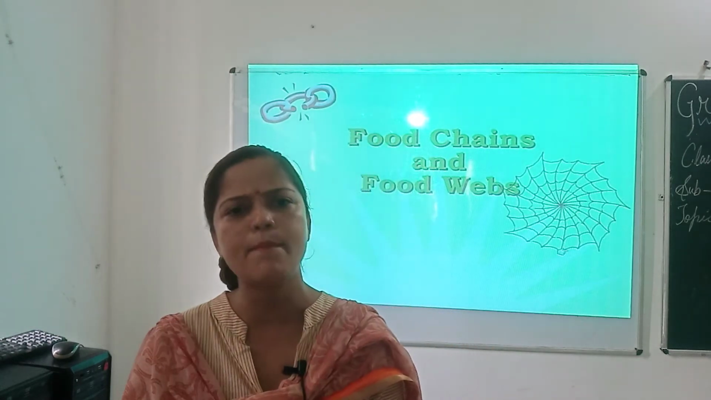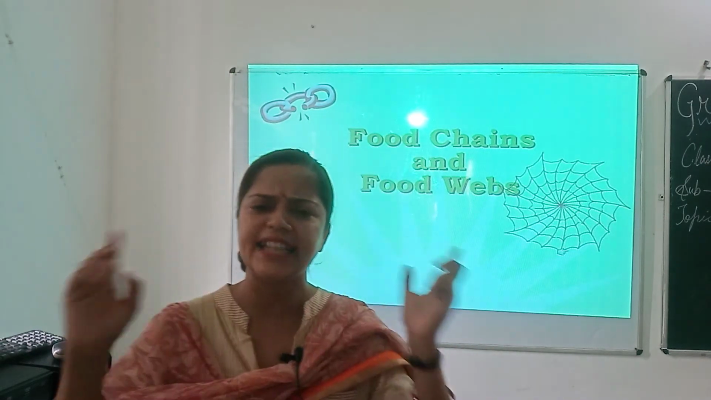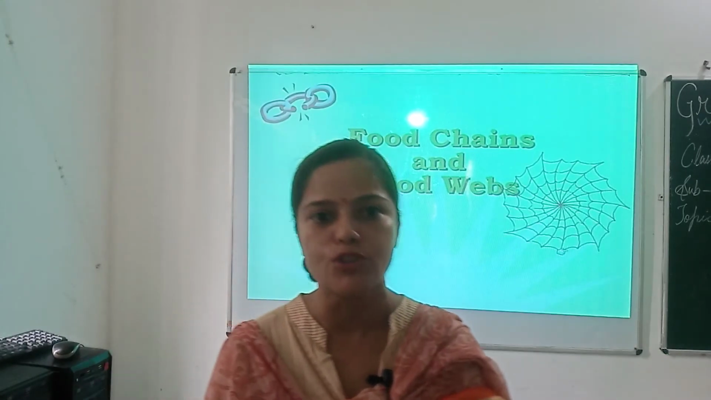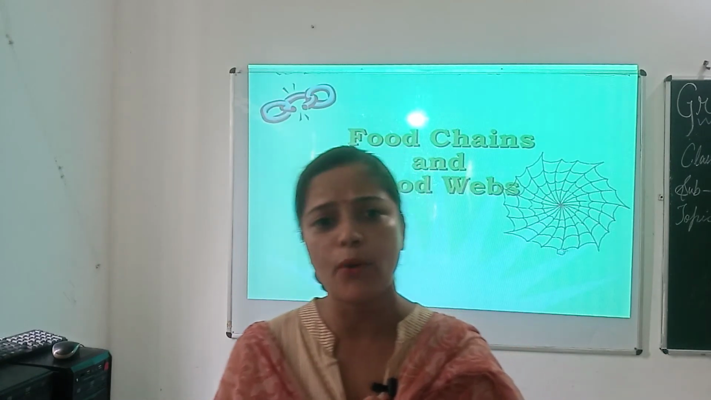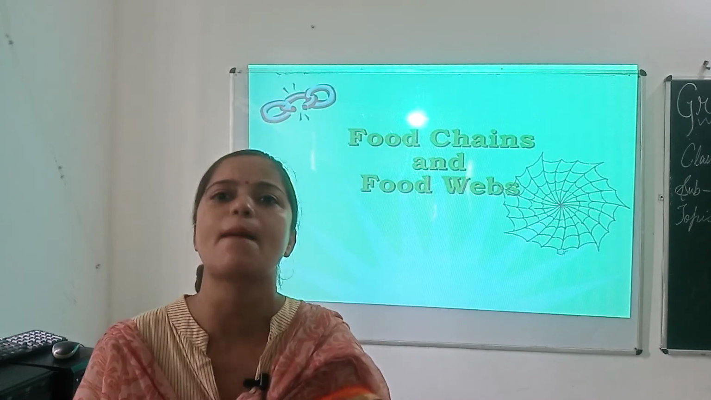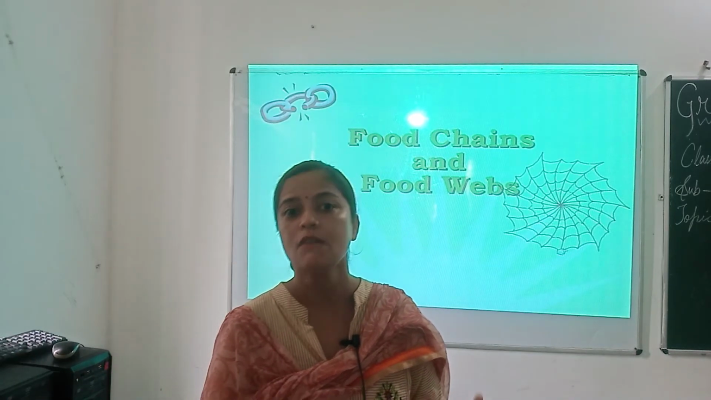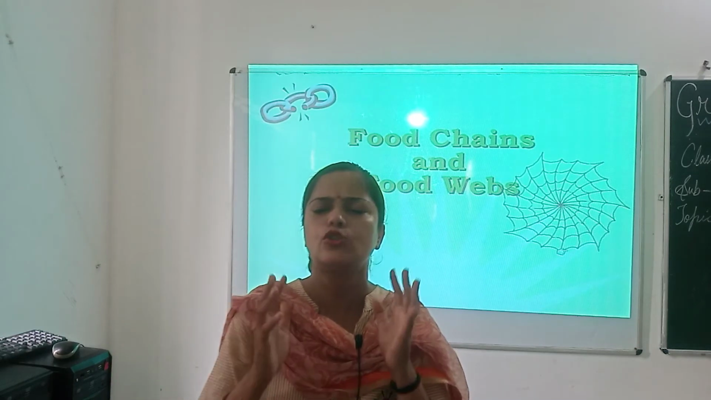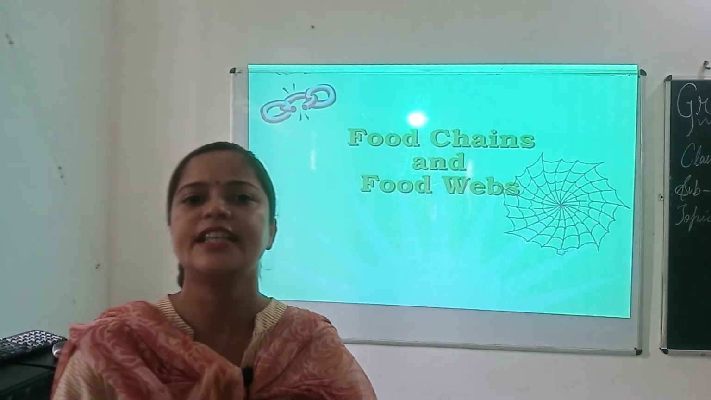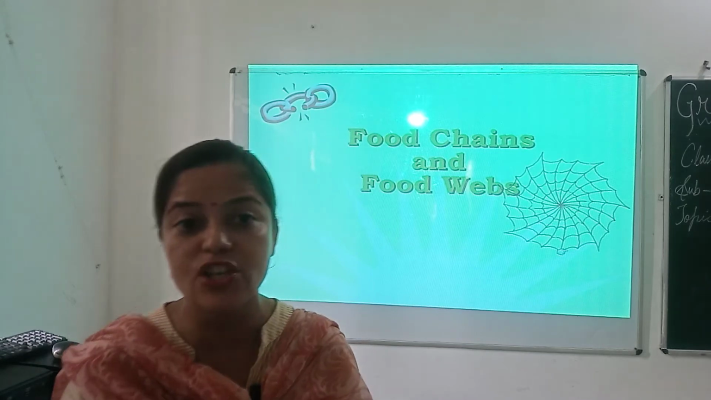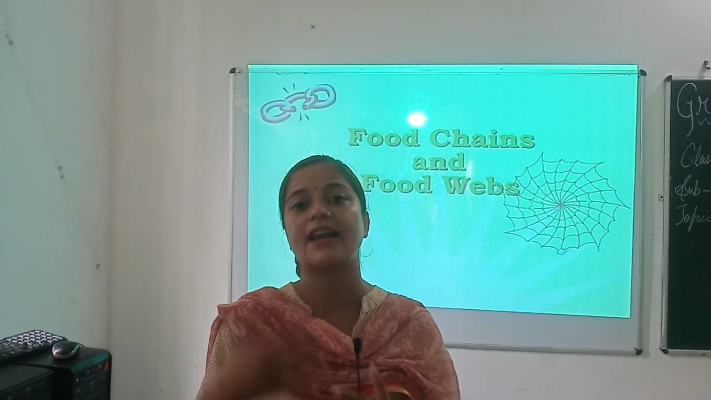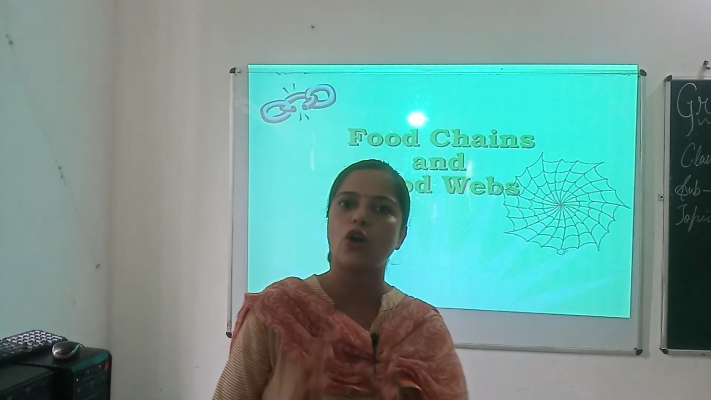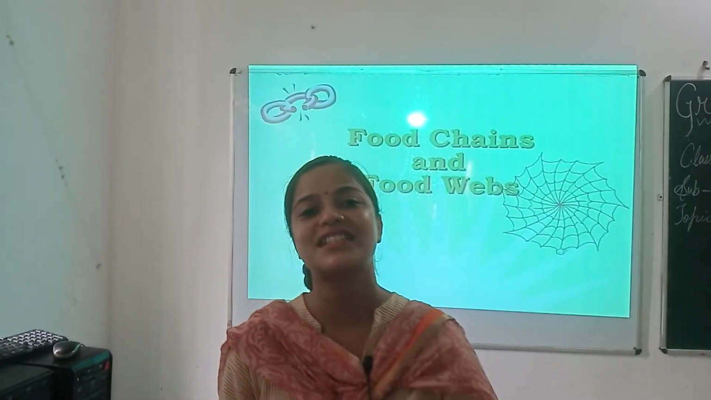And when any member is affected, the entire food chain gets disturbed. Suppose all the lions disappear from a forest. What will happen? The population of deer would increase, and when there are too many deer in a forest, there will not be sufficient grass for deer and other herbivore animals to eat.